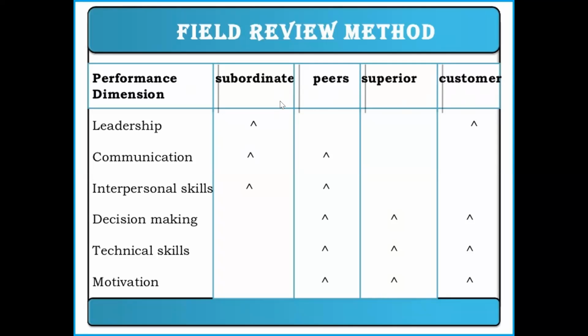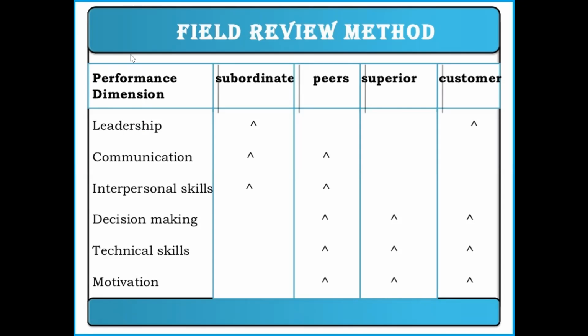So these four are the four quadrants of a circle. In this manner we can review them, and with this review we can ask questions on the performance dimensions. We take some of the important dimensions like motivation, decision making skills, interpersonal skills, leadership, communication, and technical skills.